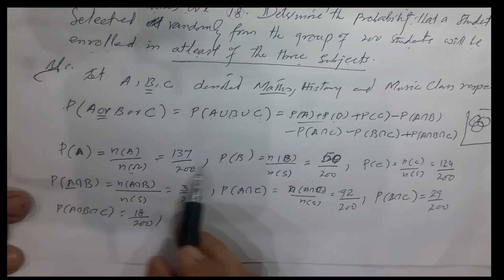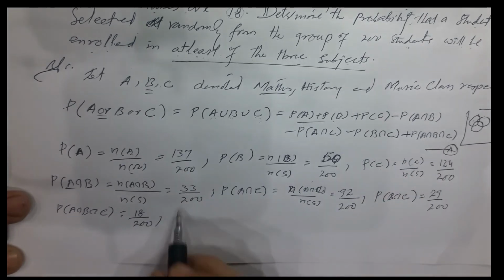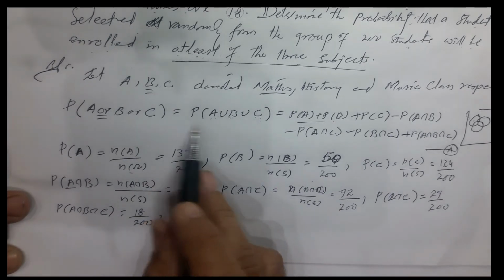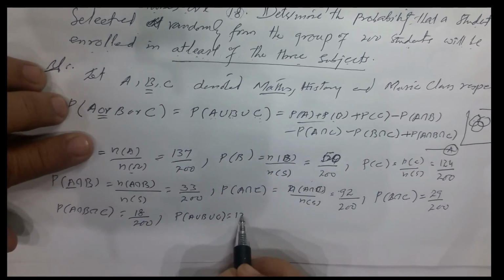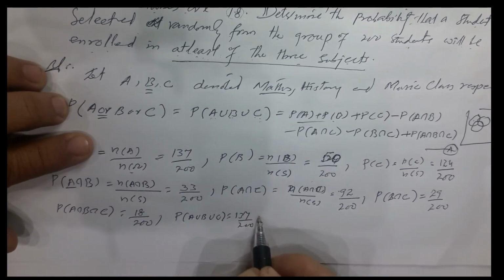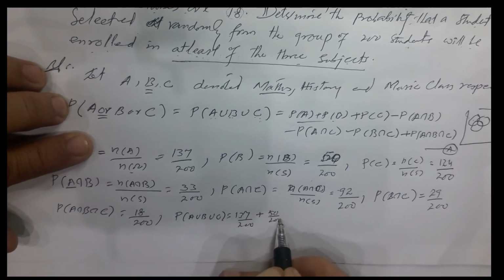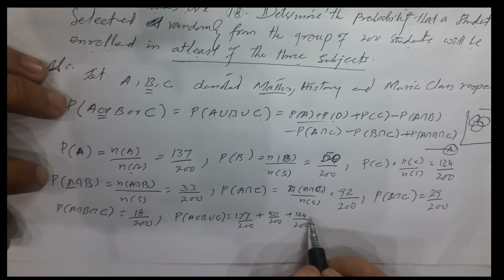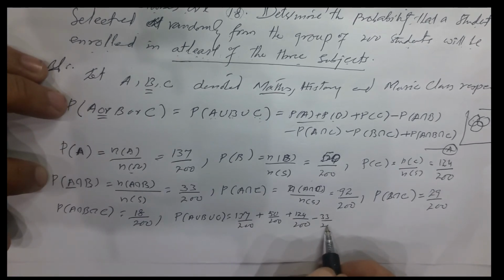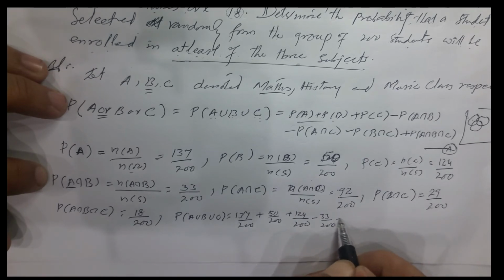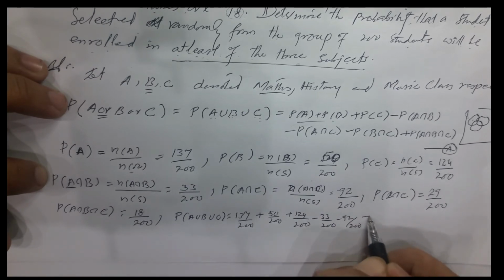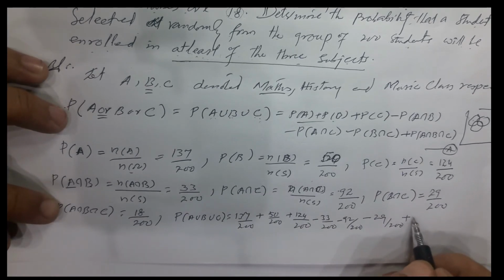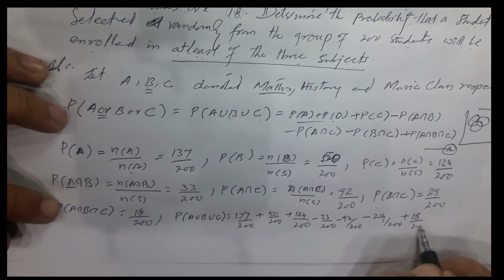So putting all these values in the equation, probability of A union B union C will be equal to 137 by 200 plus 50 by 200 plus 124 by 200, minus 33 by 200, minus 92 by 200, minus 29 by 200, plus 18 by 200.